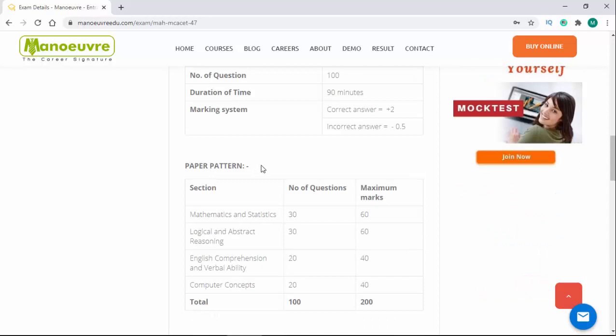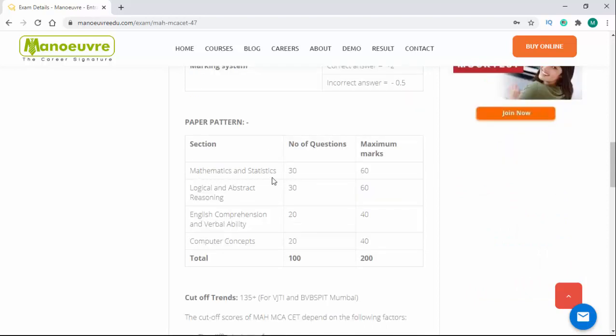Here you will get 4 sections such as mathematics and statistics. Here the number of questions will be 30. Logical and abstract reasoning also includes 30 questions. English comprehension and verbal ability comprises 20 questions, and computer concepts includes 20 questions. So the total number of questions will be 100 and your marks will be 200.